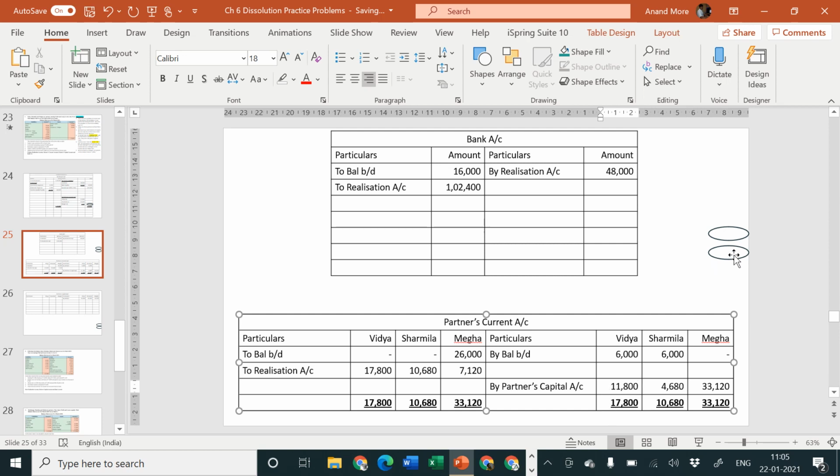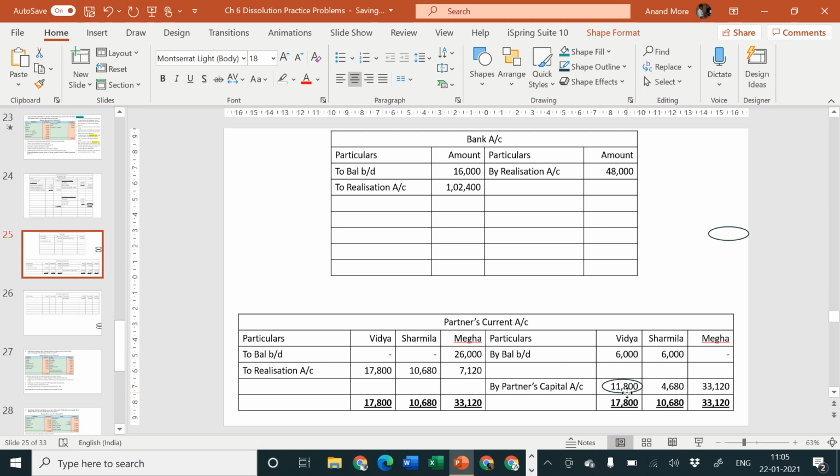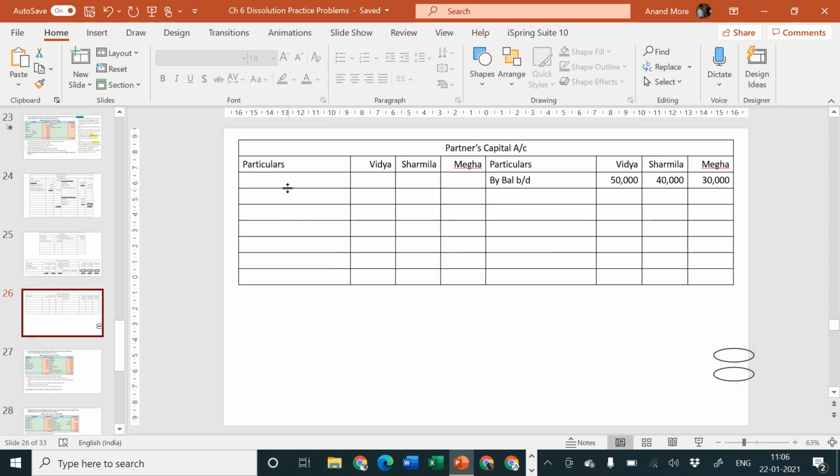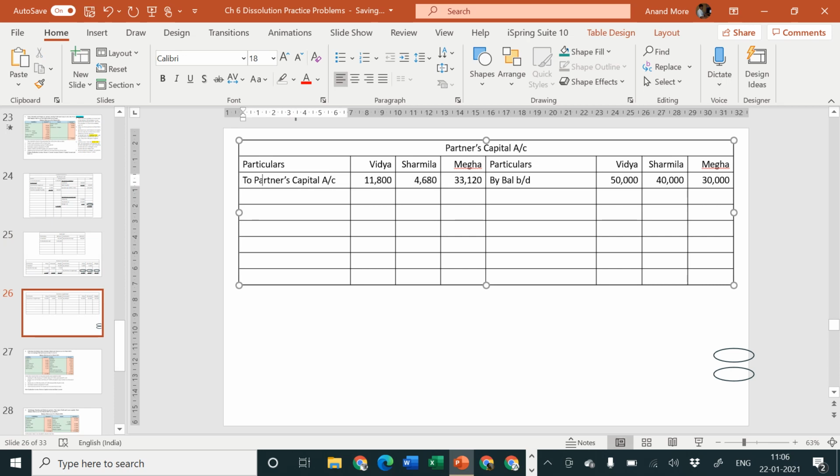So 11,800, 4,680 and 33,120 is the debit balance of the partners' current account, which will have to be transferred by us to their partners' capital account. So on the partners' capital account debit side I'll write, to partners' current account, 11,800, 4,680 and 33,120.